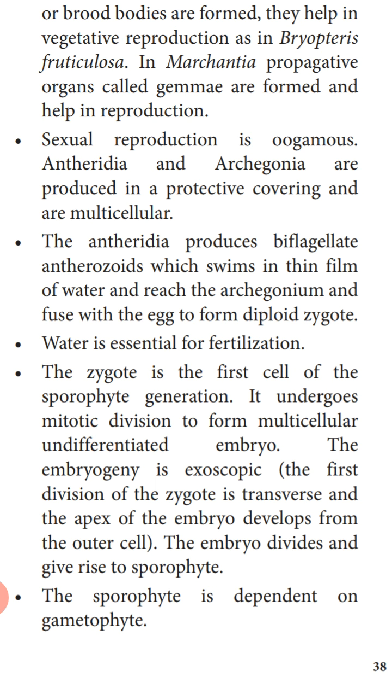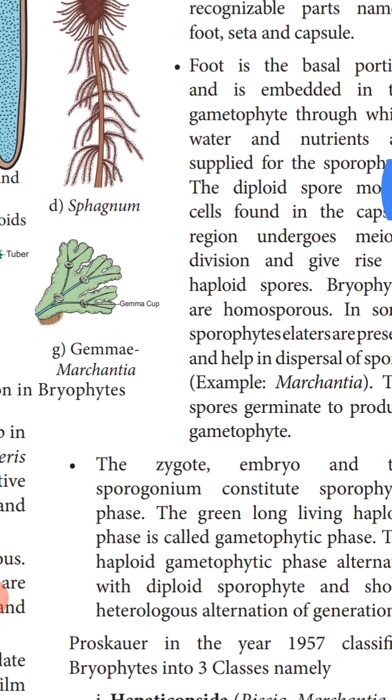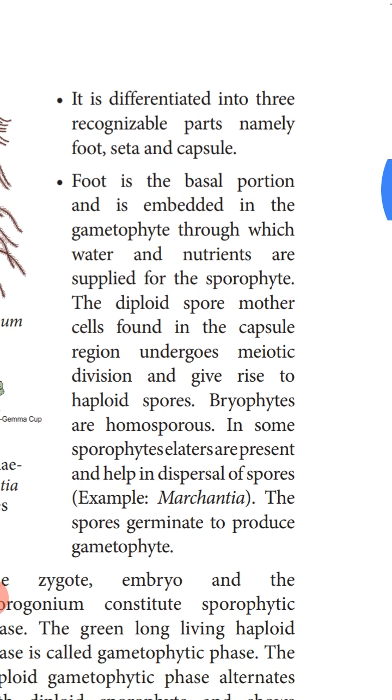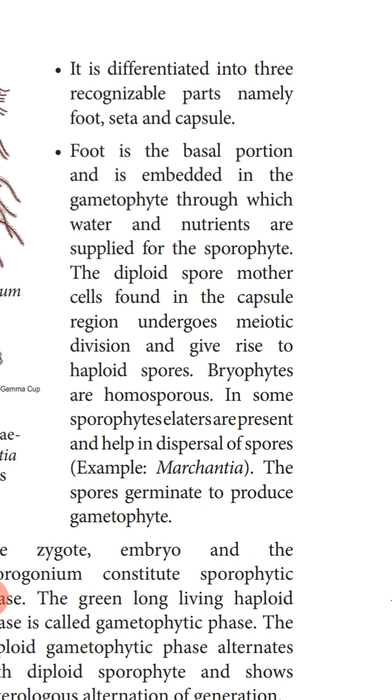The sporophyte is dependent on the gametophyte. The sporophytic stage of these bryophytes depends on the gametophytic phase. Now this sporophyte is differentiated into three recognizable parts, namely foot, seta and capsule.